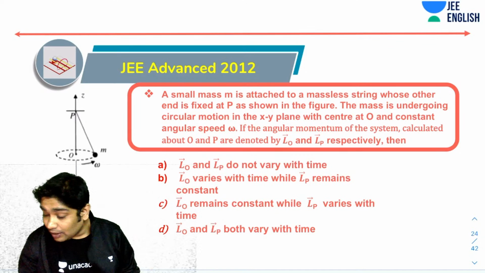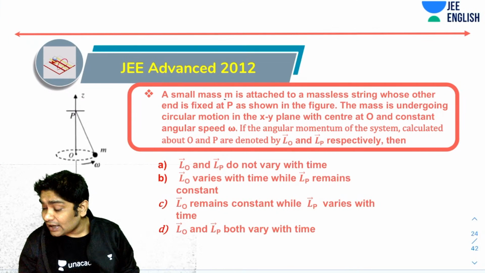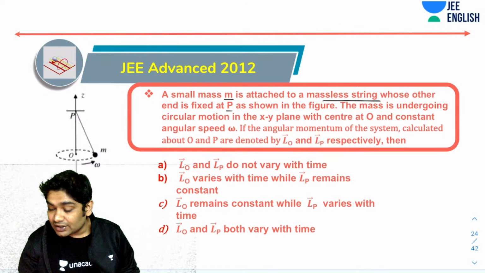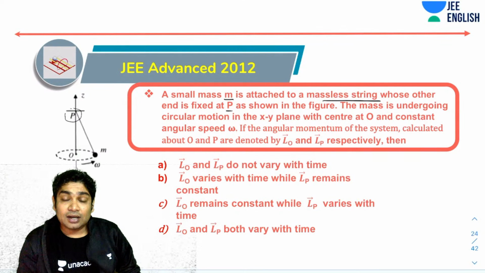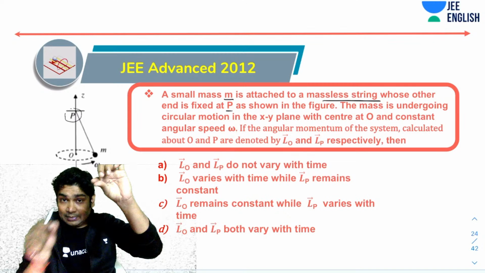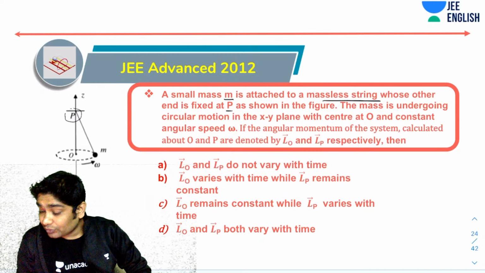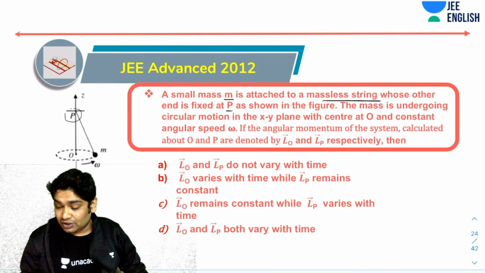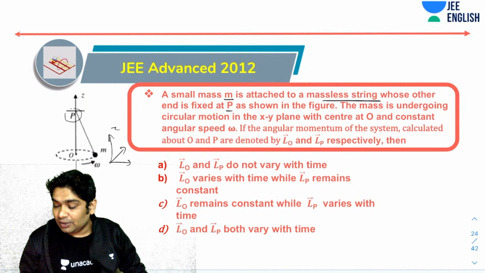It says a small mass m is attached to a massless string whose other end is fixed at P. So you can see here is a point P. Here a string is fixed, which has a mass m attached to the other end. Now it says the mass is undergoing a circular motion in the xy plane. So you can see that this is the xy plane, that is the z axis. So this is how the plane looks like.